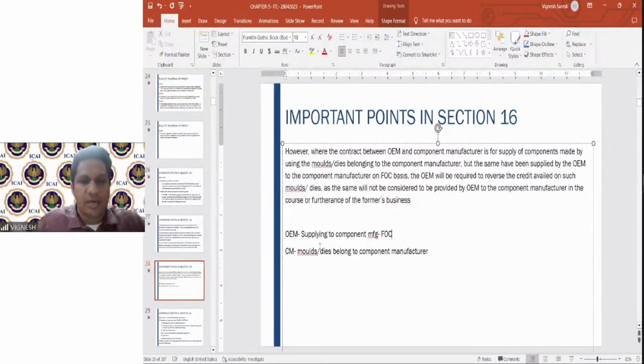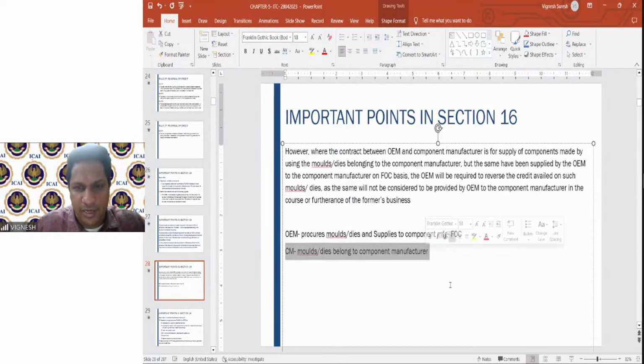So what is happening here? This OEM procures the molds or dies and supplies to the component manufacturer free of cost. So once it does this, the molds or dies automatically belong to the component manufacturer.